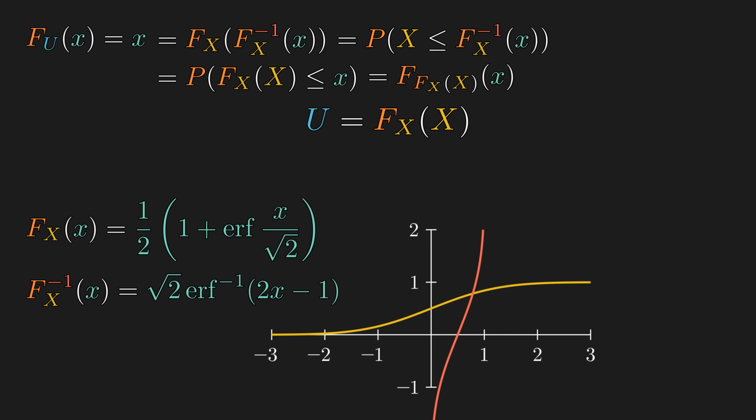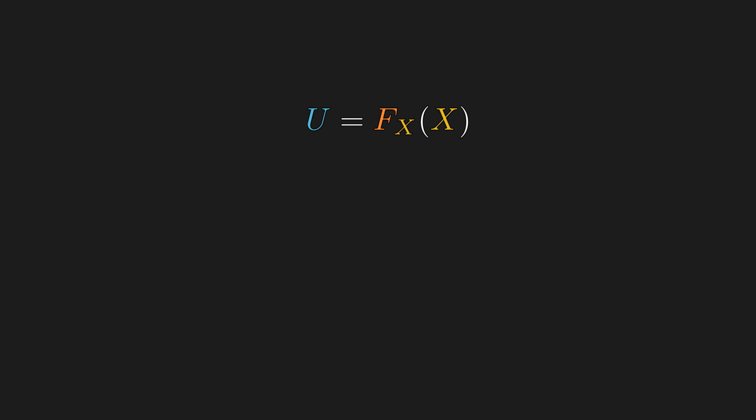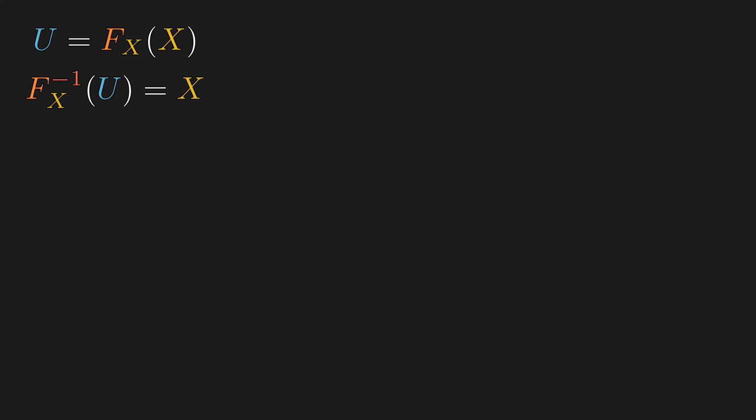Nowhere in this algebraic proof did we assume that x was actually normal, just that the CDF of x had to be 1-to-1. And as long as that is true, we can apply the inverse function on both sides to get the transform from u to x. Now, what does this geometrically mean?